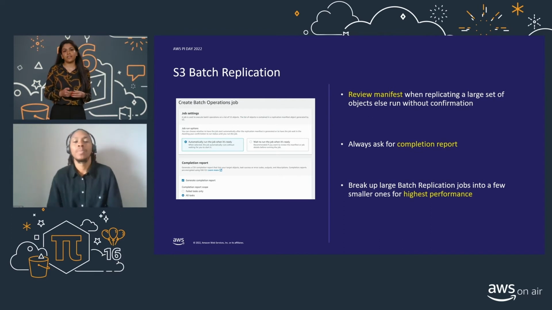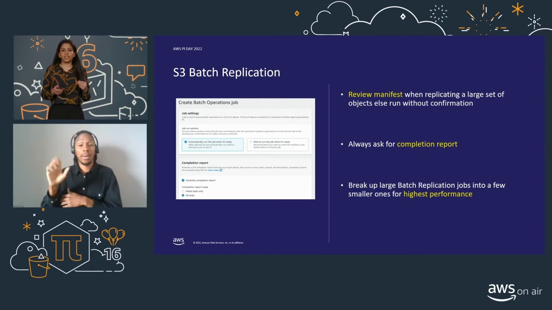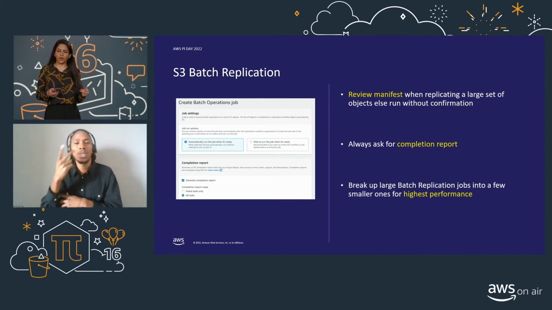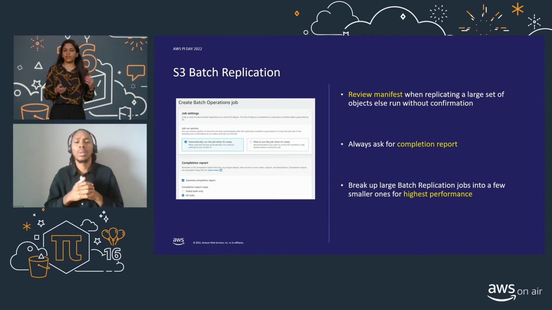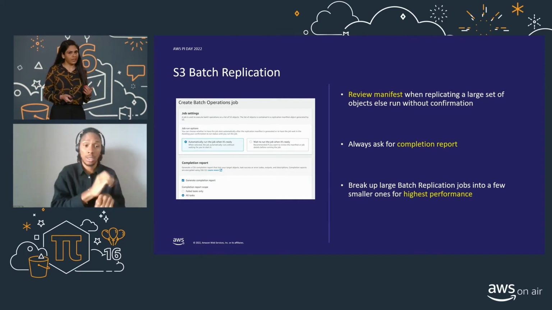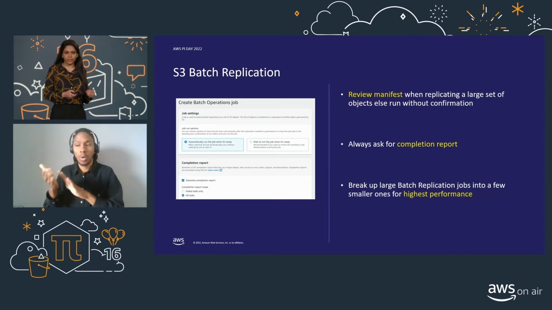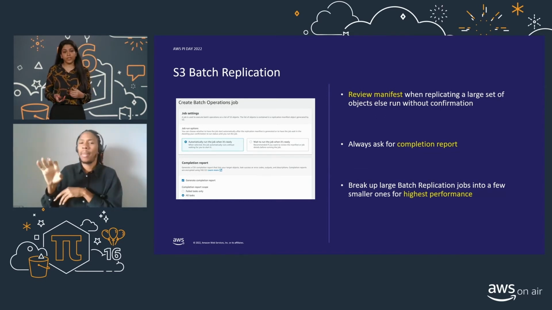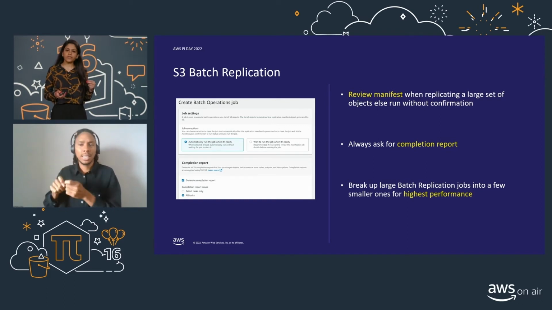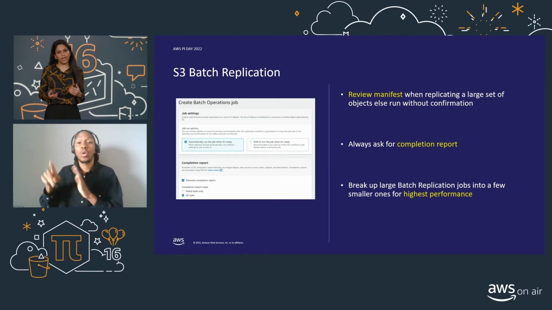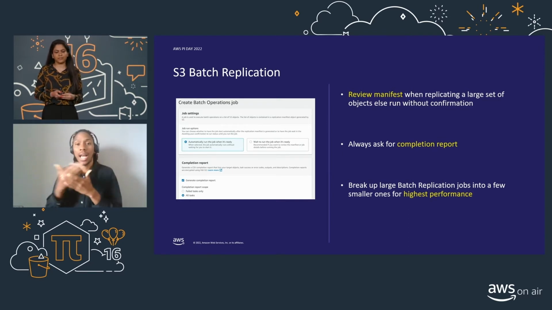Now talking about S3 batch replication, you'll see in the demo later that there are two options here. One, you can run the job directly as soon as it's ready, or you can wait for the job to be run so you can review the manifest file and other job details. So our suggestion here is always review the manifest file when you are replicating a large set of objects, else you can run it without confirmation.